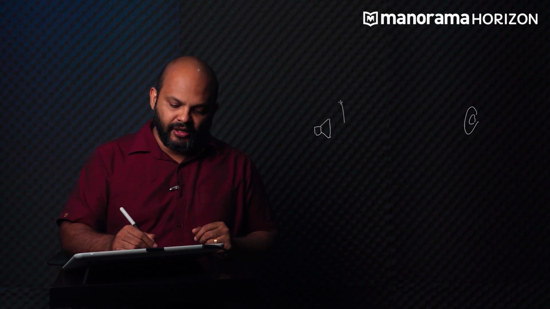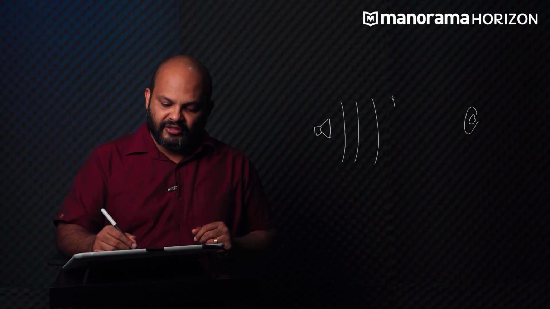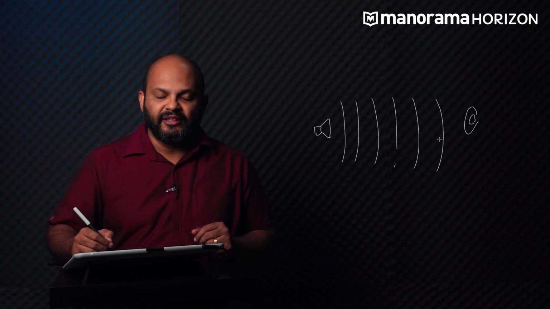A sound wave is in essence the variation of the pressure of the air medium between you and the source of the sound. So let us say that we have a speaker placed at some point in a room and there is a listener, or more accurately the listener's ear, which is detecting the sound. There is going to be a series of wave disturbances propagating between the speaker and the listener's ear. And what is varying here? What is the change here?